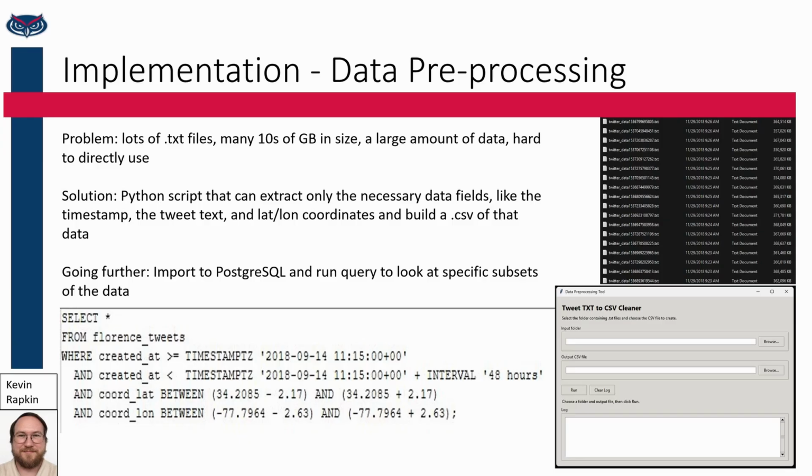Our data preprocessing tool builds a small CSV with only the necessary fields we need, like timestamp, message text, and coordinates. We can import this into a database to run queries, targeting only tweets made in the area impacted by a hurricane during its approach, landfall, and aftermath.